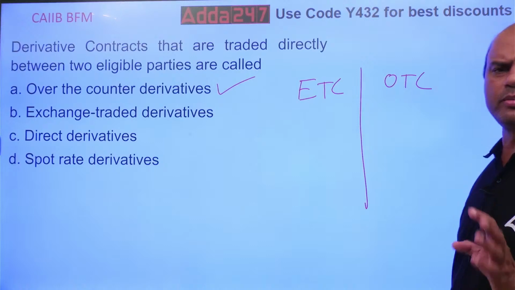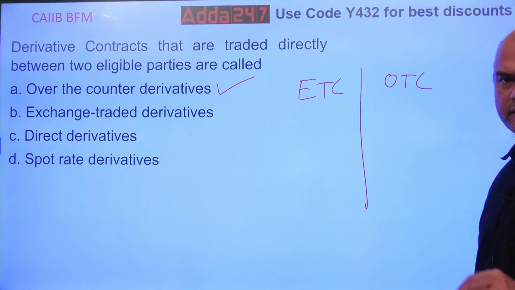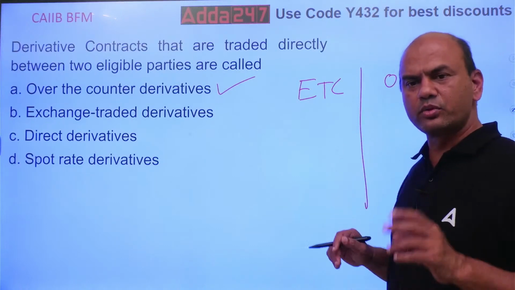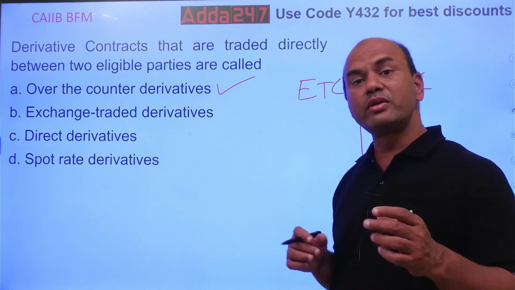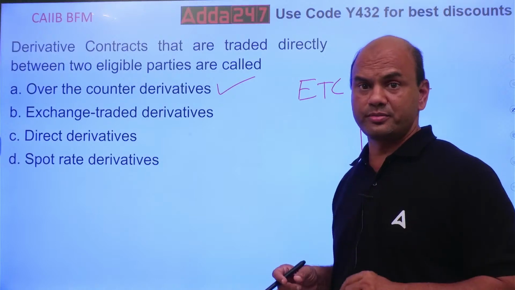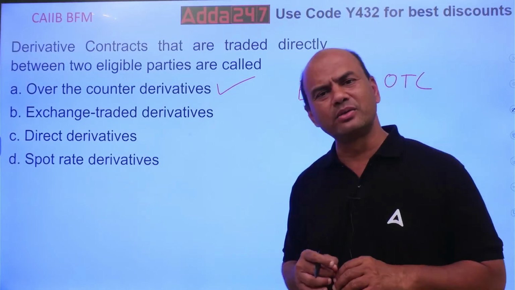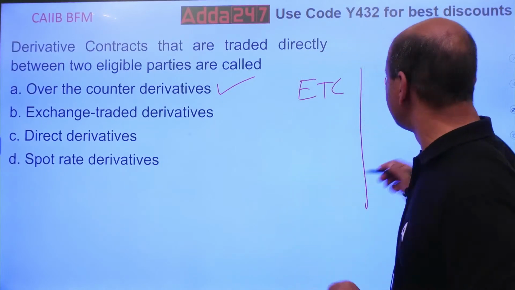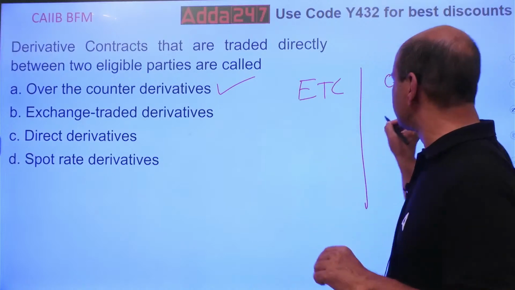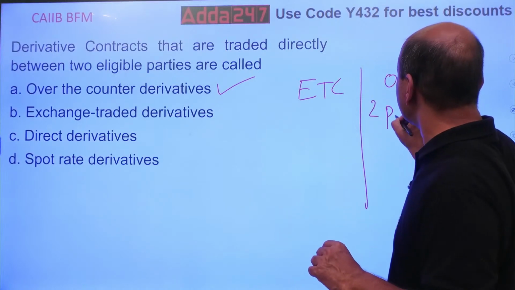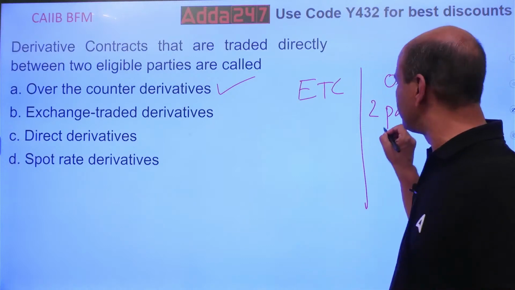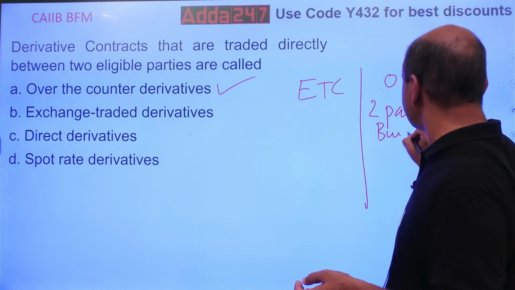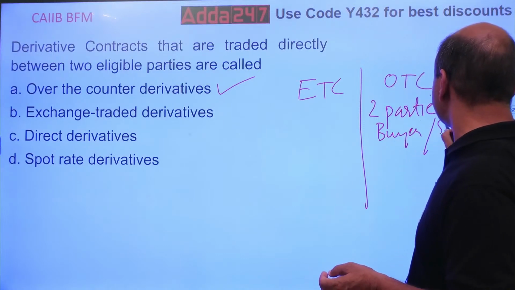Okay, what do you mean by this? See this. In OTC derivatives, there are only two parties. I'll give you a simple example. When you give a loan to any customer, which are the parties in that loan? You and the customer. So, there are only two parties over here. Buyer and seller. Okay?